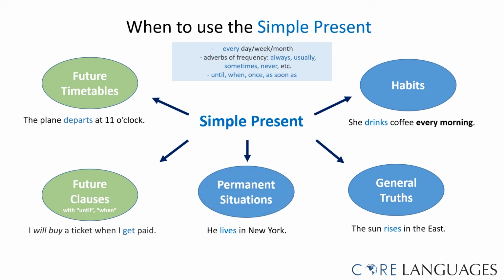We often use the simple present in combination with the following words: every day, every week, or every month. We often use the simple present with adverbs of frequency to talk about things that we always do, or usually, sometimes, or never do. We also use the simple present in combination with the words until, when, once, and as soon as.